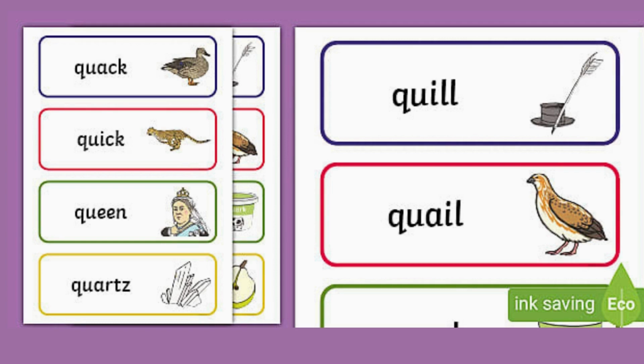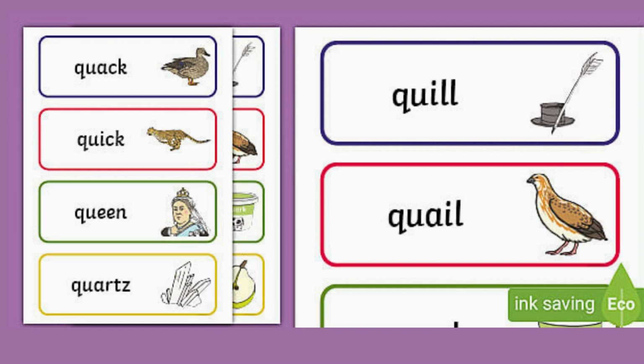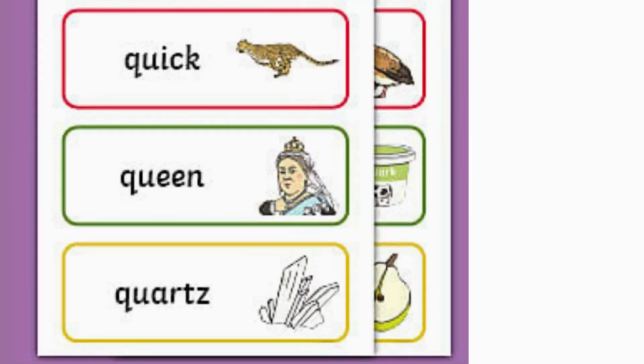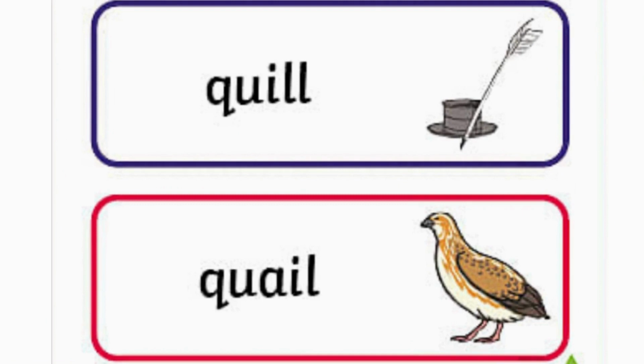Here are some examples. Like in the word quack, Q and U make the sound of qu and A has the phonics a. C and K is a separate digraph which makes the sound k. So it's qu, a, k, quack; qu, i, k, quick; qu, ee, queen; qu, a, ts, quads. More examples are quill, quail.